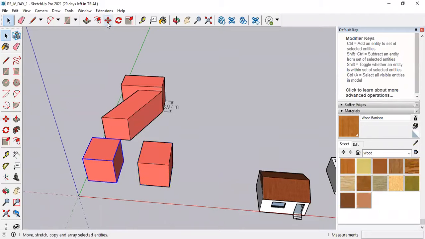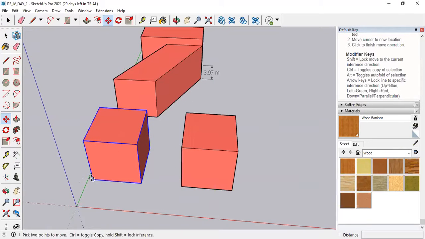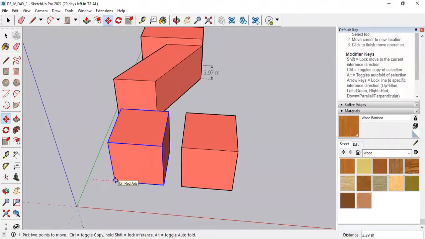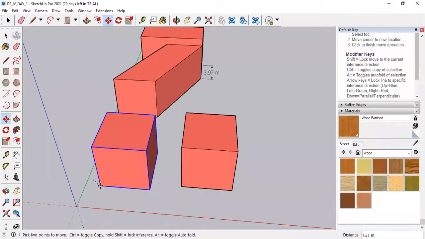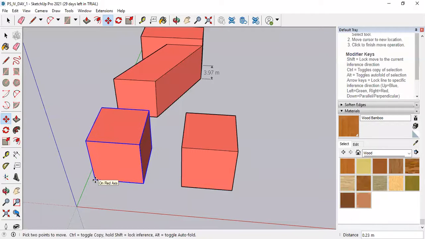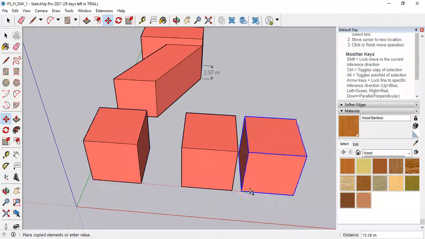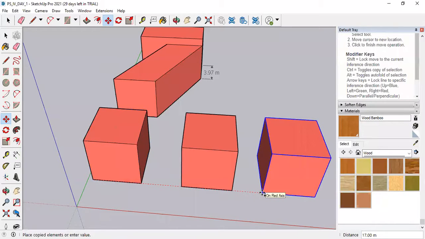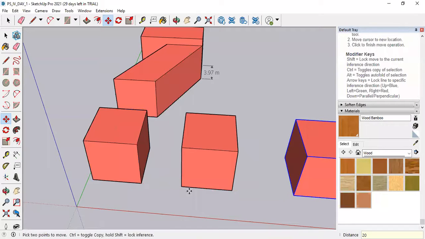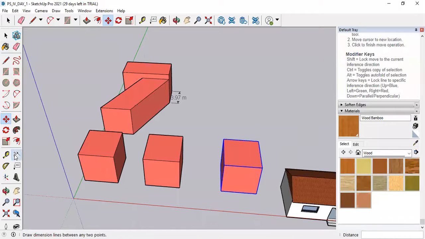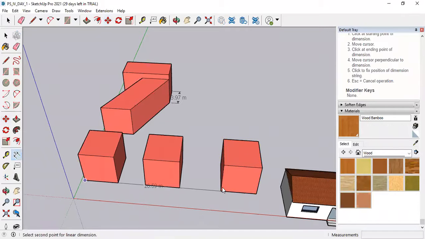Select this object, select this move tool, drag this, press control button, sorry, or press control button, drag this. Suppose I want to copy this object from this position to 20 meters, so I will press 20, enter. So the distance between this and this is 20 meters.